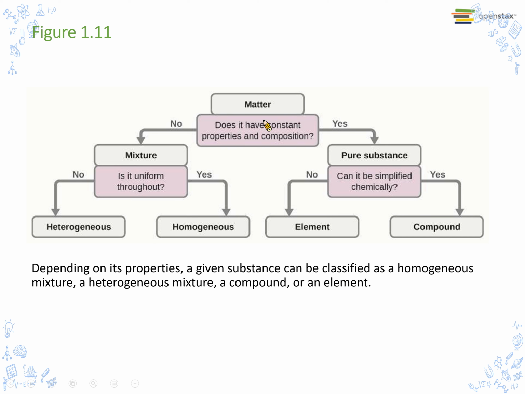Here, as the photo is showing, for matter, does it have constant property and composition? If yes, it is a pure substance. If no, it is a mixture. For the pure substance, can it be simplified chemically? If yes, it is a compound. If no, it is an element. For the mixtures, is it uniform throughout? If yes, it is a homogeneous mixture. If no, it is a heterogeneous mixture.